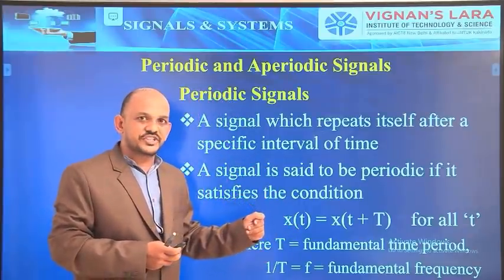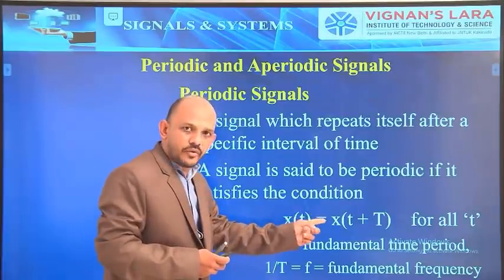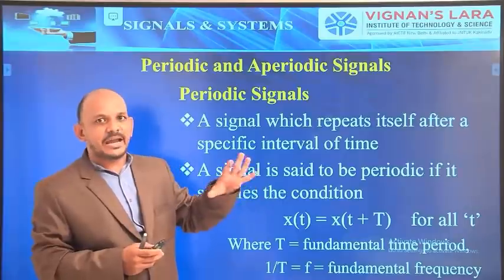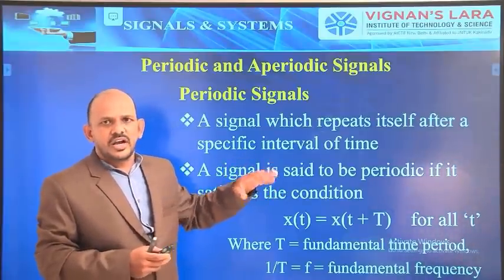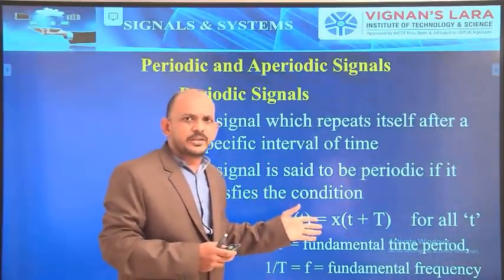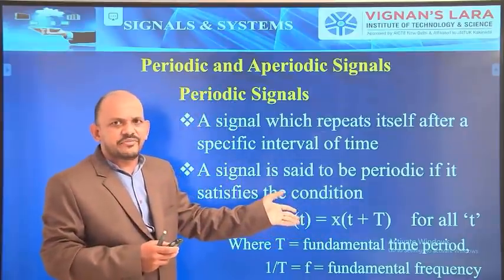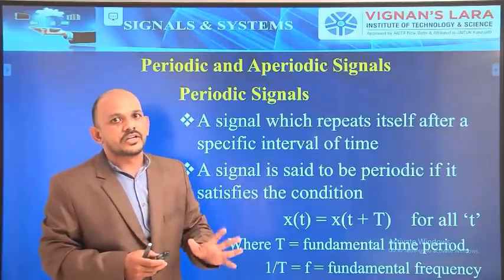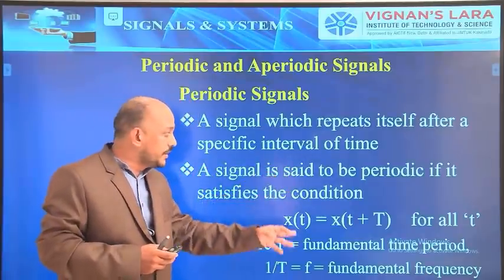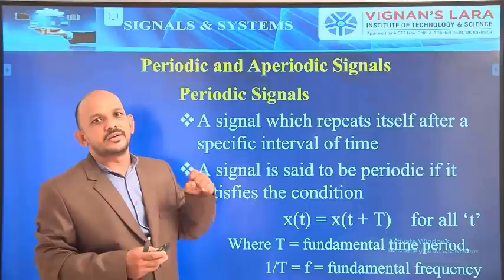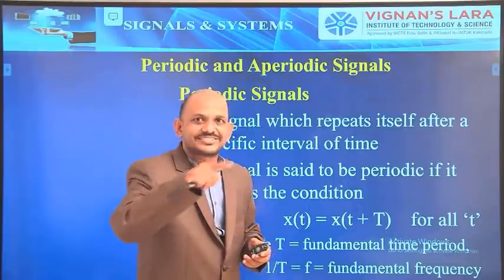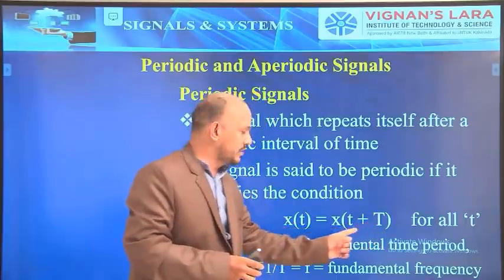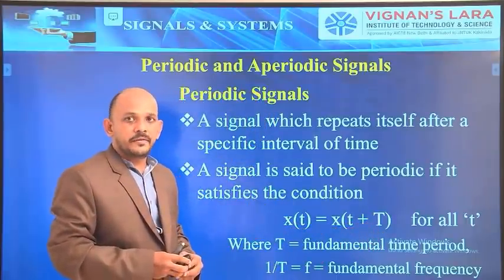if it satisfies the condition x of t equal to x of small t plus capital T. Small t is an independent variable with respect to time, that is a time variable. And that capital T is important. Here the capital T is the fundamental time period, because periodic signals are based on the time period. Here the capital T gives the fundamental time period.